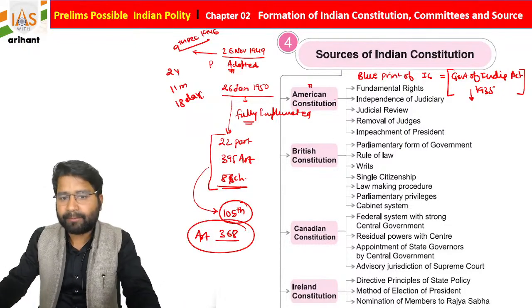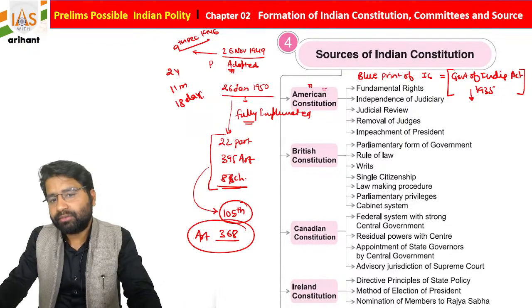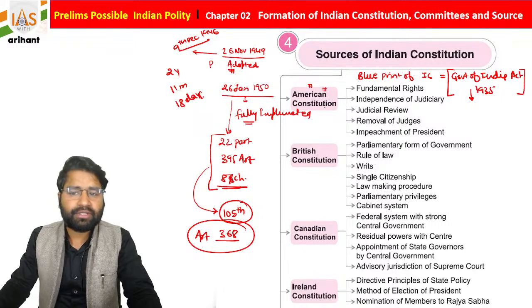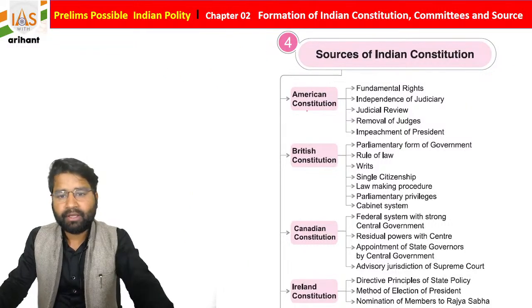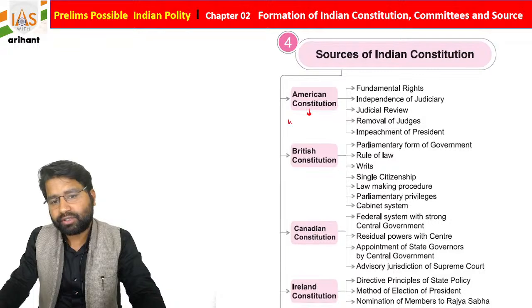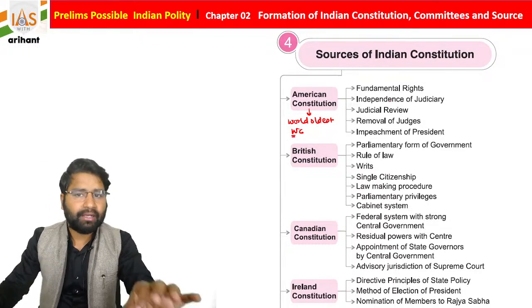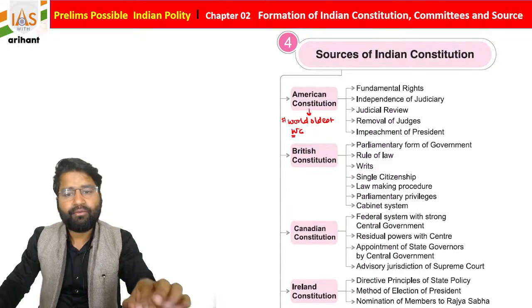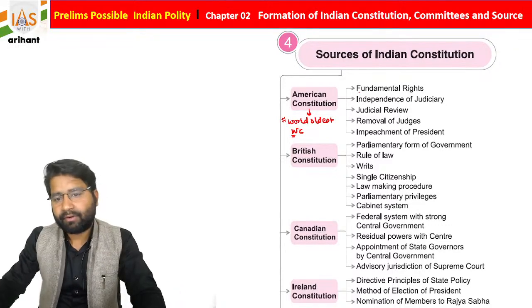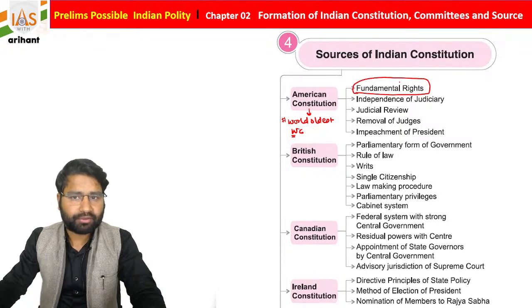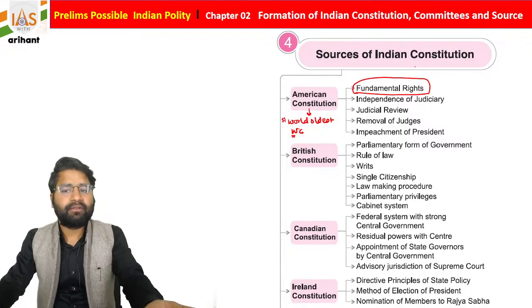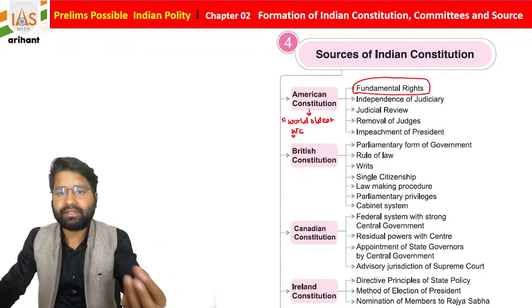So if you see here, this is the American Constitution. As you know, if you see the factual data, the American Constitution is the world's oldest written constitution, and from here only we derive things like fundamental rights. I'm just giving some extra information related to this, but when the chapter starts, we'll discuss these things also.